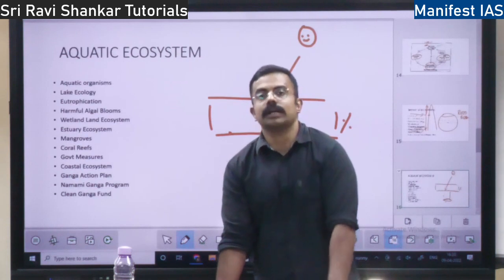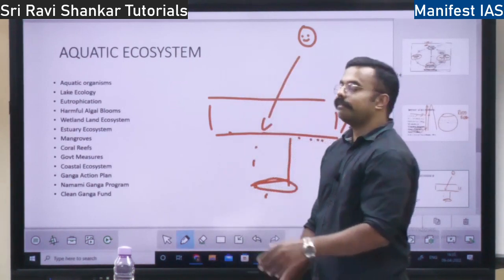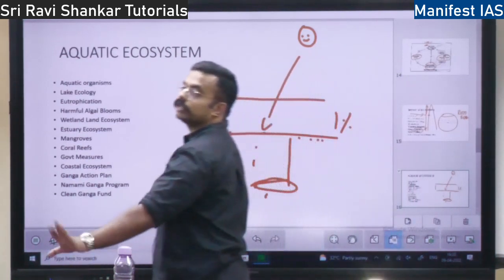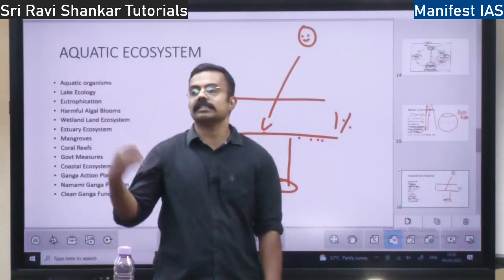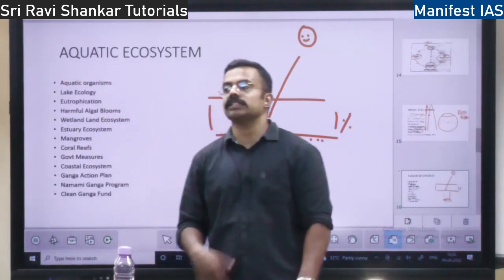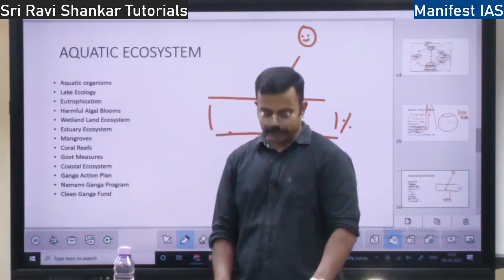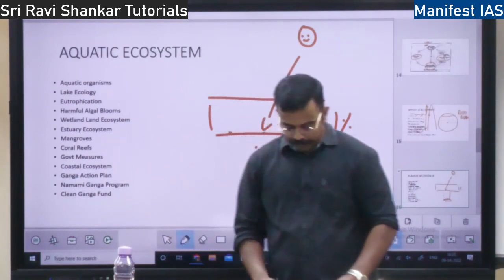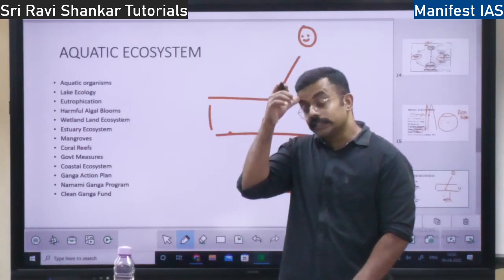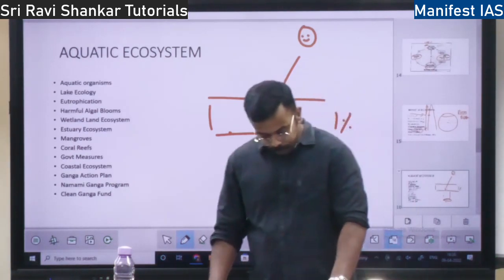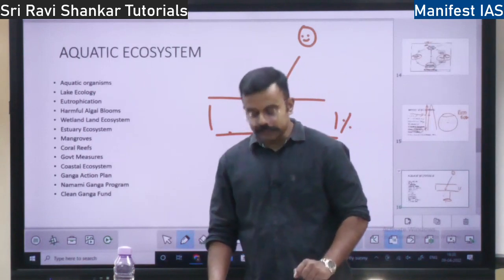That is why these industries leave very hot water into the rivers. Because of which the temperature will suddenly rise, oxygen decreases, all the animals will die, fishes will die. So with temperature, the oxygen varies, right? Okay. Next, this is about the oxygen.